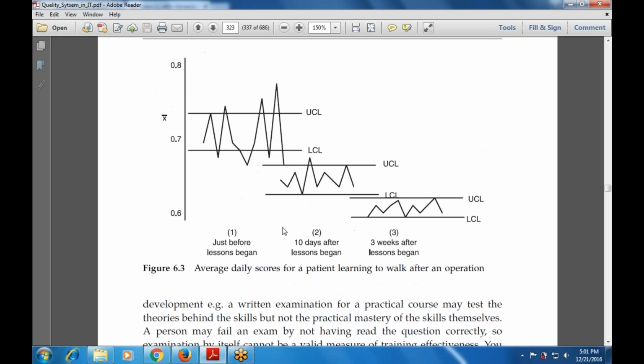Now this is a bar graph that shows the average daily scores for a patient looking to work after an operation.